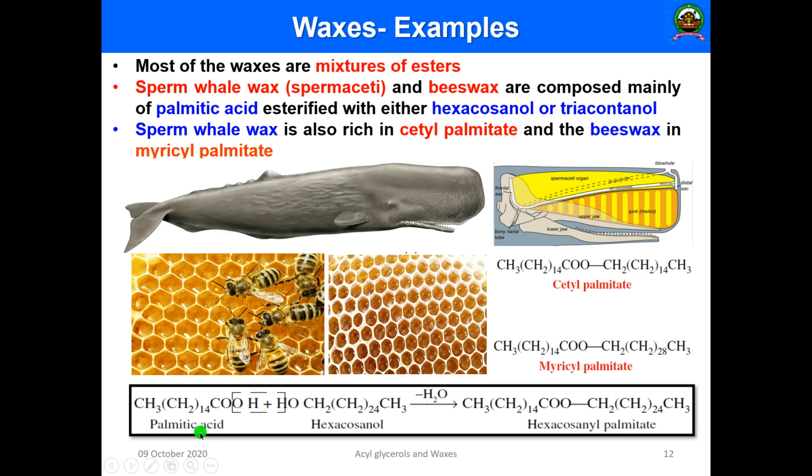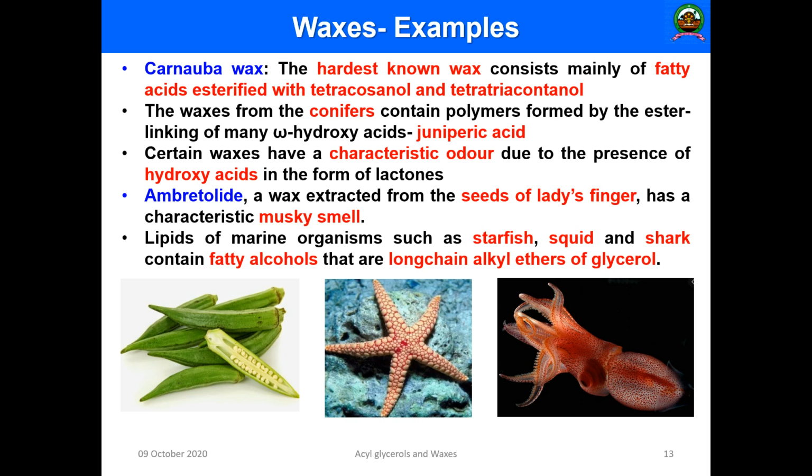And I told you how this is produced. When palmitic acid interacts with hexacosanol, this sperm whale wax is produced: CH3(CH2)14COO(CH2)24CH3, that is hexacosanyl palmitate. So that is known as spermaceti. This is an excellent example of a wax that is commonly present in nature. Then you have another wax known as Carnauba wax.